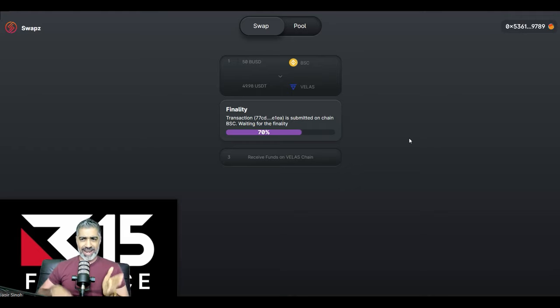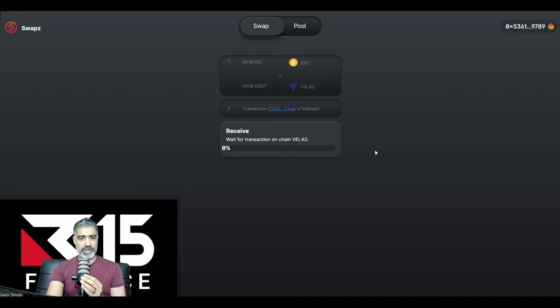Whereas what Velas does, and I like it, I haven't seen this done before. I experienced it with one other when I did bridging from BSC Pad over to the Tron Pad on the Tron network. They added 50 TRX tokens, and Velas does it by default. So if you've got 0 Velas and you're wondering how do I get that gas into my wallet, there are a few ways of doing it. But when we do this bridge, we're going to notice it's going to be 0.001 VLX or 0.0001 VLX. But because the gas on the Velas blockchain is so cheap, like 10 times cheaper, if not more, I think it's even 100 times cheaper than the Binance Smart Chain, you'll find 0.001 is more than enough.